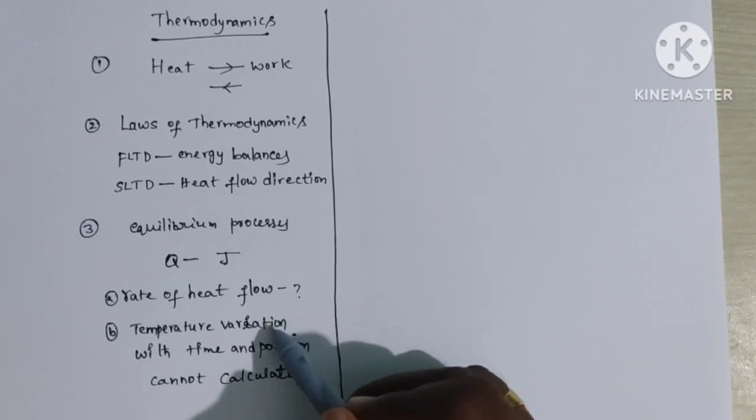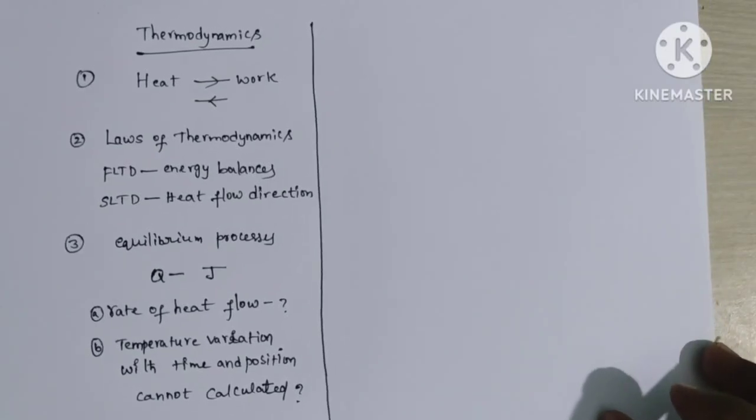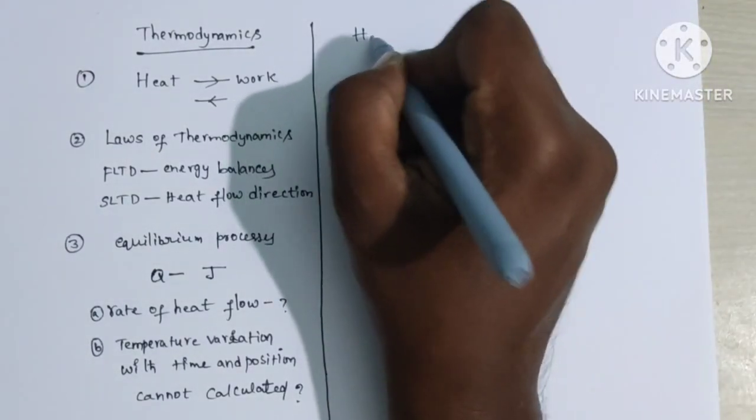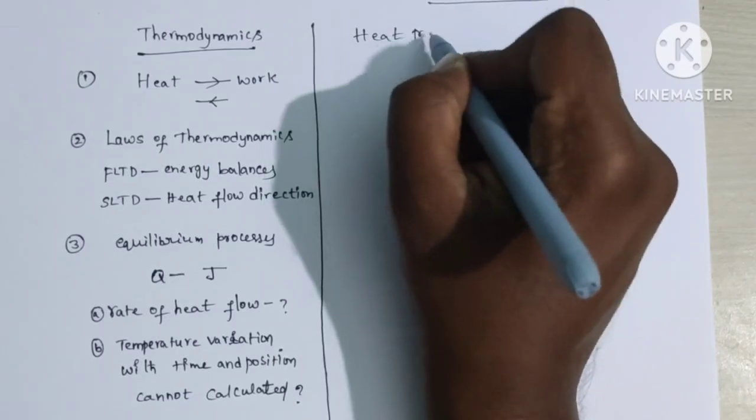Rate of heat flow, temperature variation with time and position cannot be calculated in thermodynamic subject. That's why separate science of heat transfer is needed.